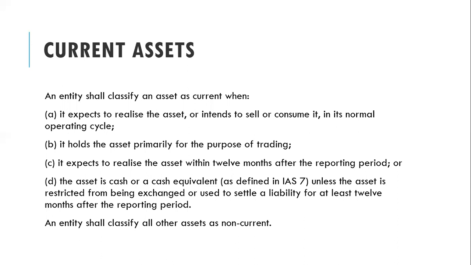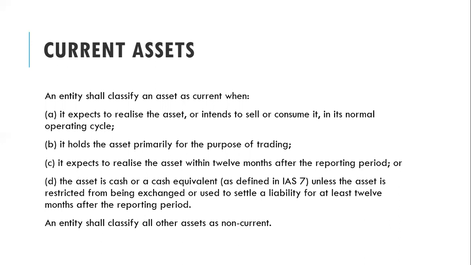An entity shall classify an asset as current when it expects to realize the asset, or intends to sell or consume it, in its normal operating cycle, usually within a year. So you want to realize the asset. For example, inventory: you are holding inventory in your normal operating cycle, and you want to dispose of it in your normal operating cycle. Or cash, for example. Cash will be designated as a current asset.